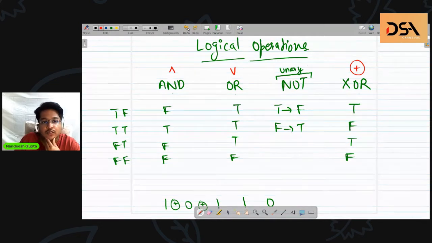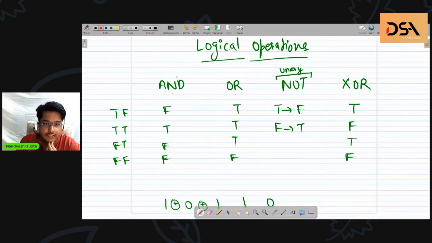So actually just forget that. Let me represent them with the C++ representations only. In C++, bitwise AND is like this, OR is like this, NOT is like this, and XOR is like this. These are the C++ notations for bitwise operations.